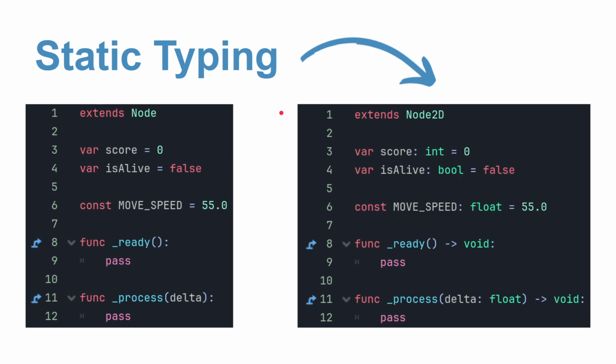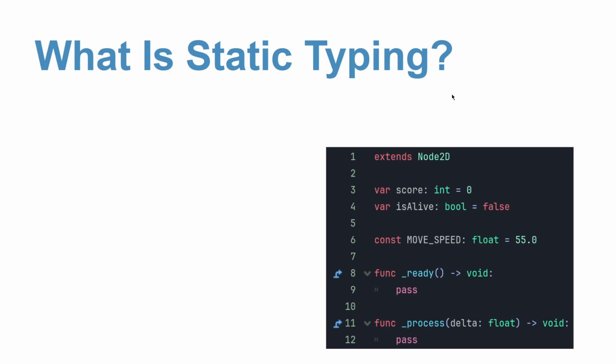I'm sure that previously you have seen something like this and asked yourself, why should I worry about declaring my variables and function arguments like this? Well, this is called static typing, and today we are going to be discussing whether you should use it or not. First of all, super quickly, let's actually define what static typing is,